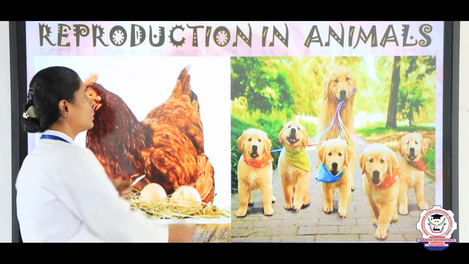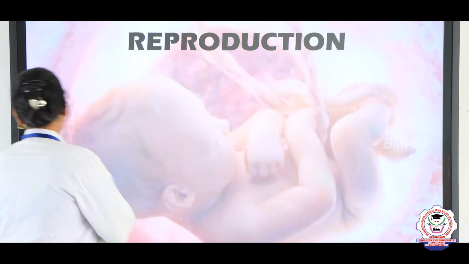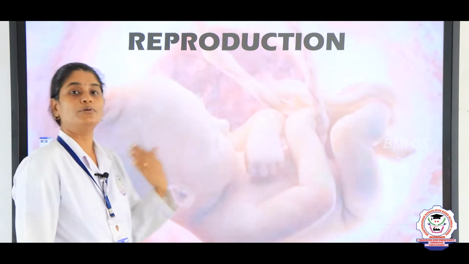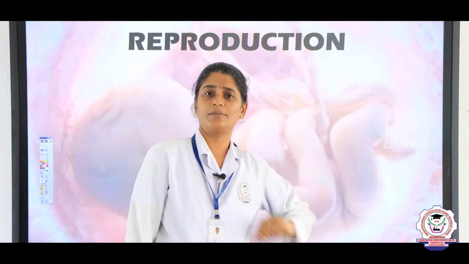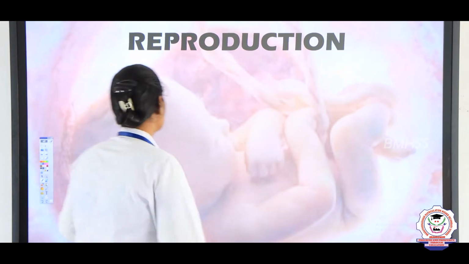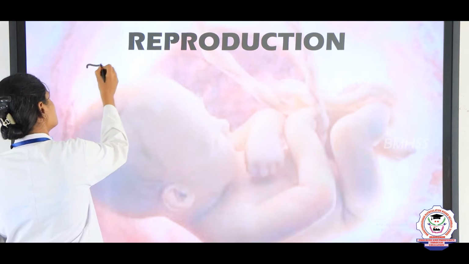Now we are going to see what is reproduction here. First we will write what is reproduction. In your 2 mark section you will get a question, what is reproduction? You have to define and write the answer. So, now let us write what is reproduction. Reproduction is the process